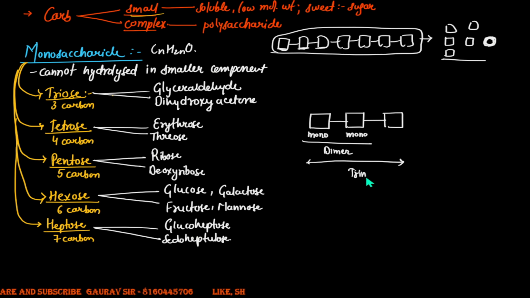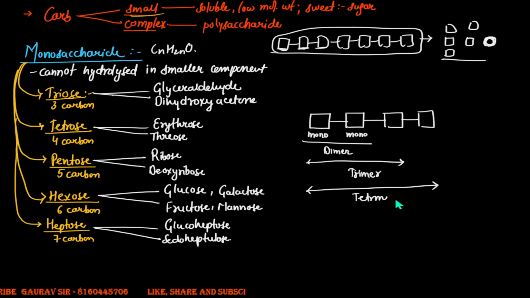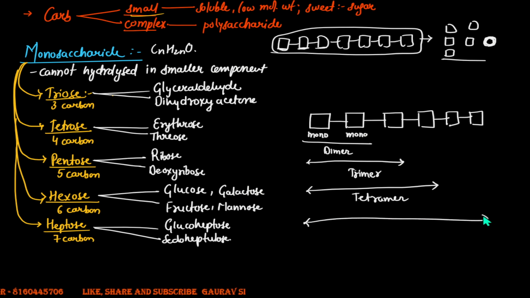Each of these is your monomer. Add one more monomer and this becomes a tetramer, and if you go on adding these sugars onto this and make a long chain, it becomes a polymer.